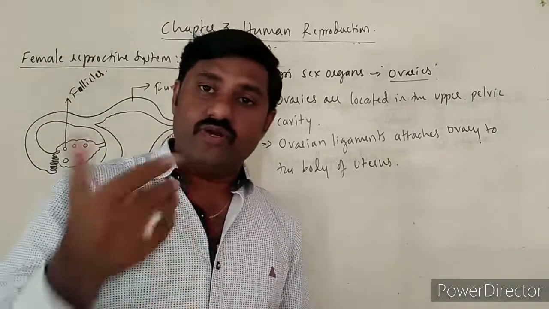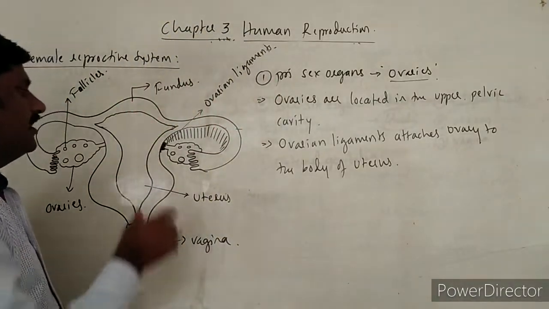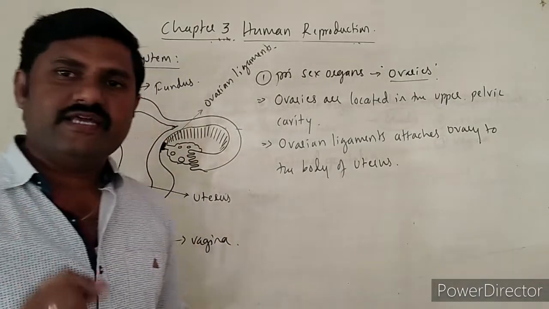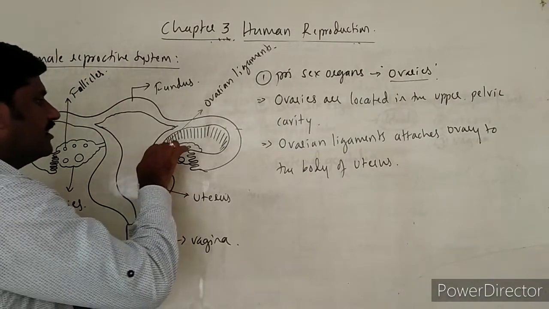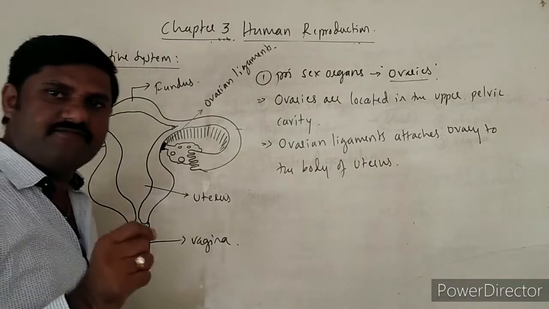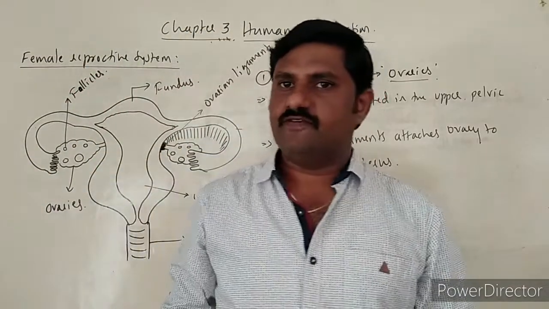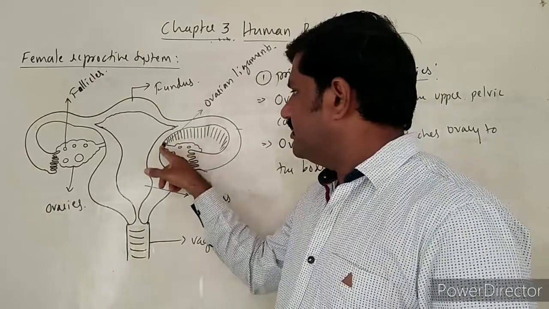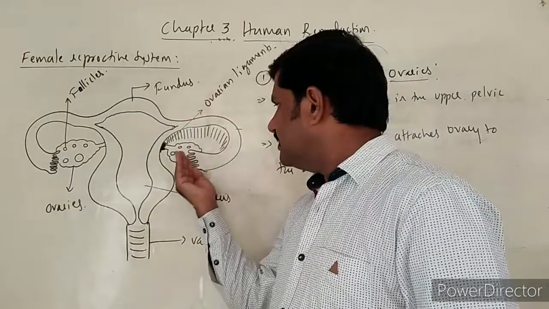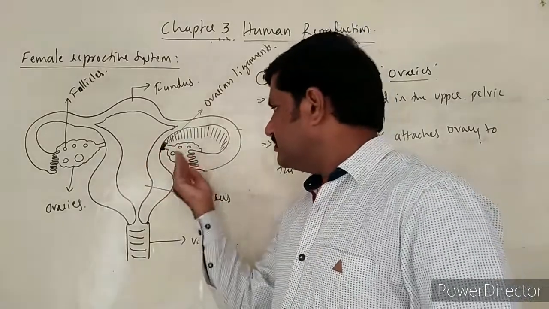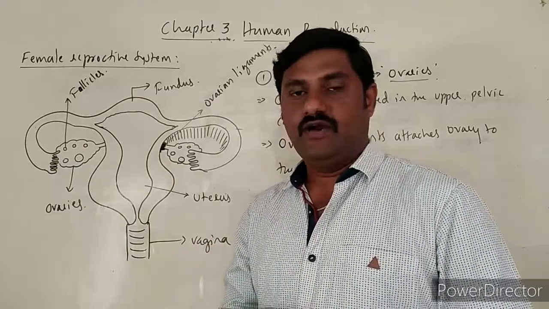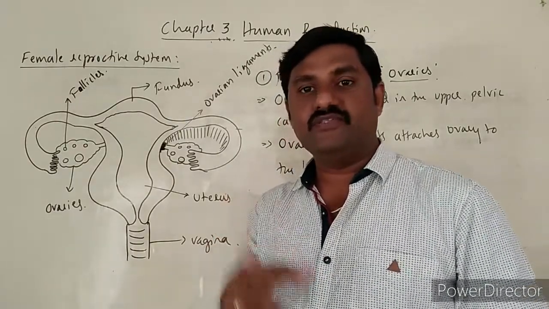One more point is, there are some broad ligaments that we come across, and these broad ligaments are a part of the parietal peritoneum itself, right? And that part of the peritoneum attaches to the ovary with the help of the double-folded layer of peritoneum called mesovarium.